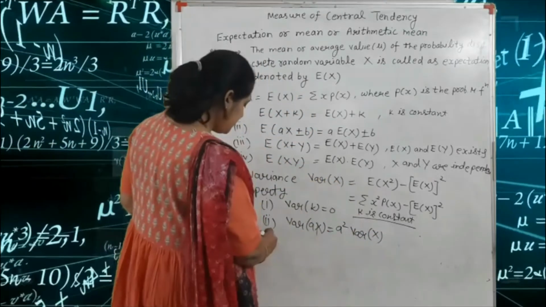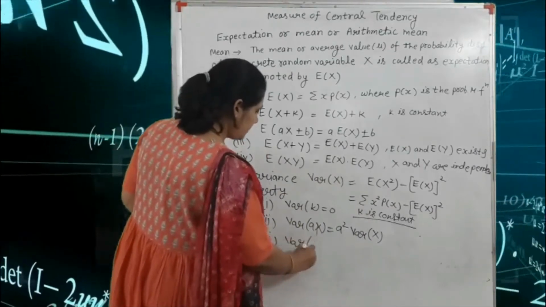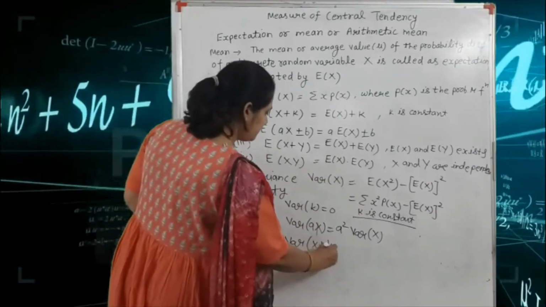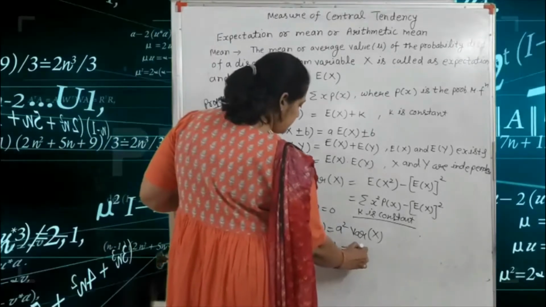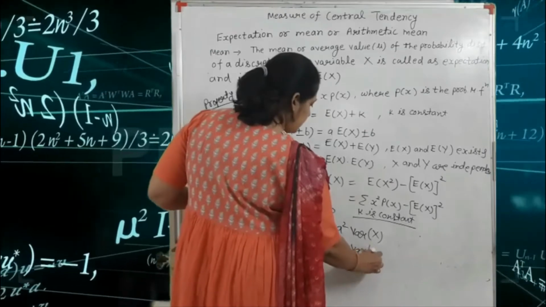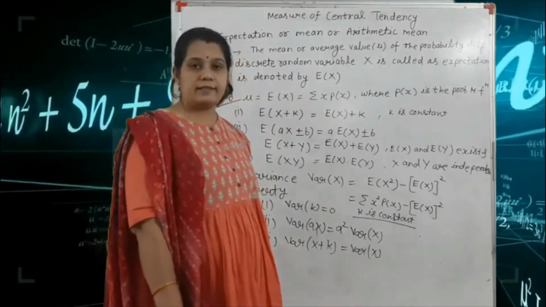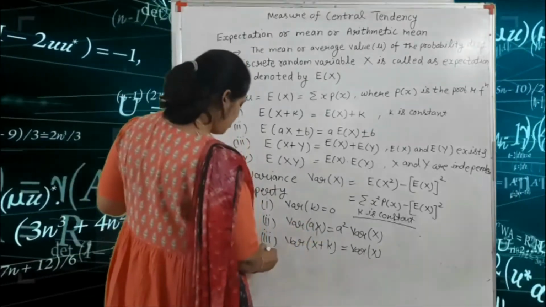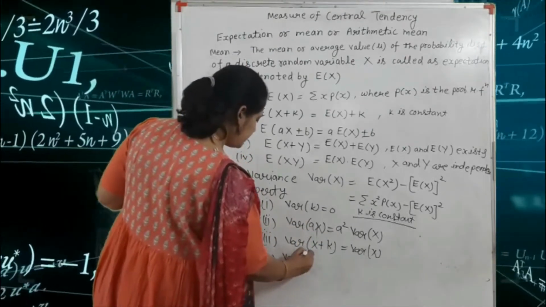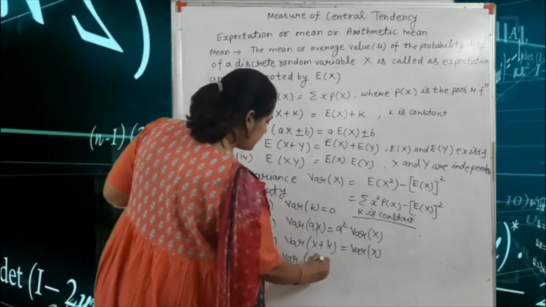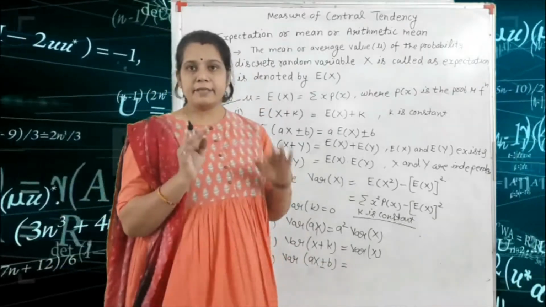The third one is the variance of X plus k. Here we write just the variance of X. The last property is the variance of aX plus or minus b, where a and b are constant.